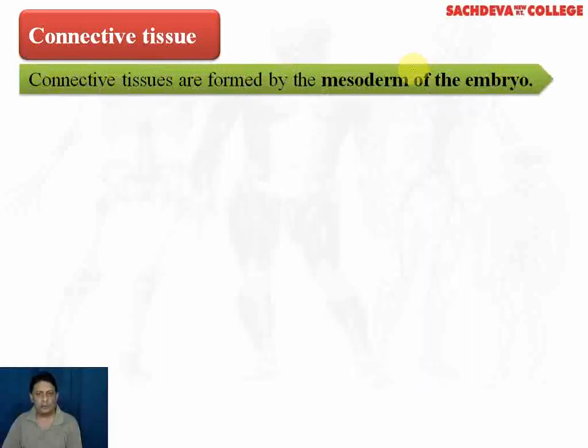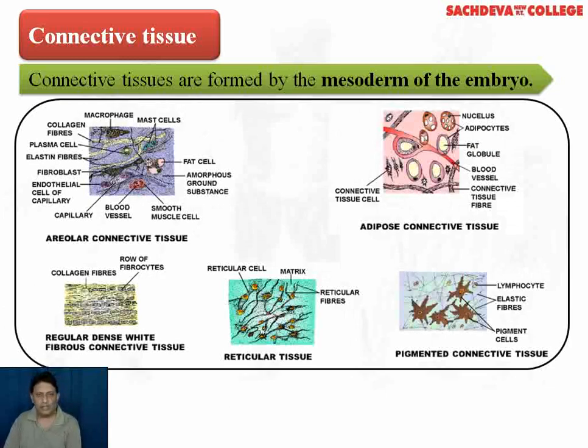Connective tissues are formed by mesoderm of the embryo. Embryo consists of three layers: ectoderm, mesoderm, and endoderm. It is the mesoderm which gives rise to all types of connective tissue. In this slide, you can see various types of connective tissue.